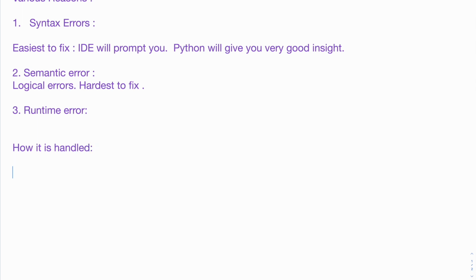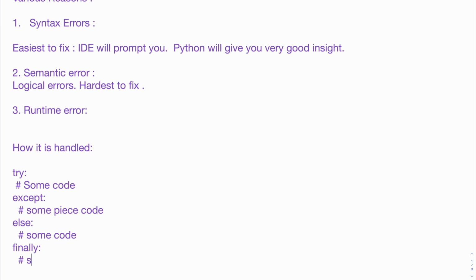It is essentially handled by try, and then we'll write some piece of code over here. Then we'll write an except block, and again write some piece of code. There are further advanced levels of this also, where we can use else, again with indentation, some code, and finally. So this is the structure of how runtime errors or runtime exceptions are handled.